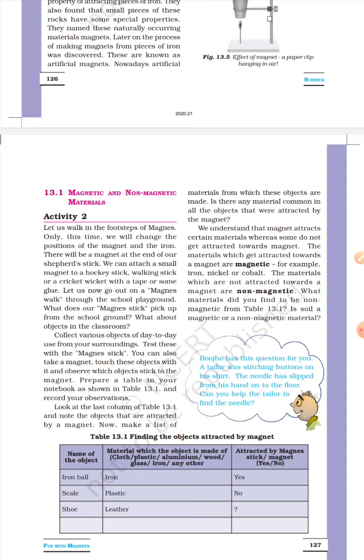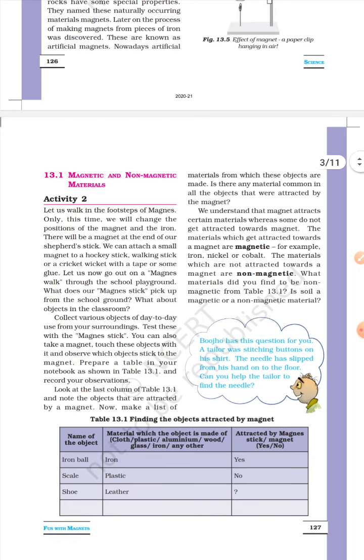Suppose we have a hockey stick with a magnet, and when we go for a round in our home or playground, some materials get attracted towards our stick. From this we will find out which material is attracting and which is not attracting.